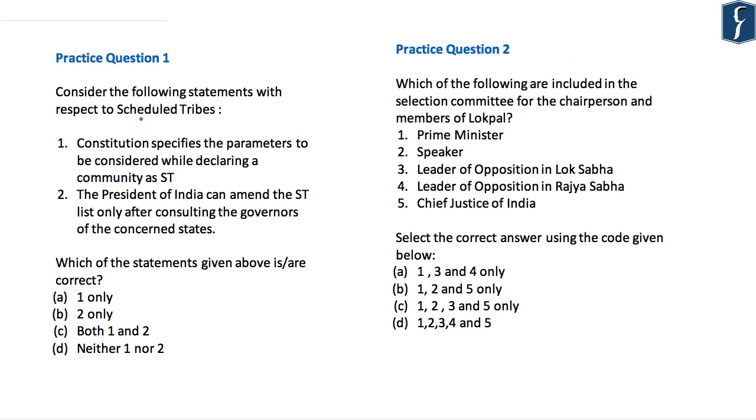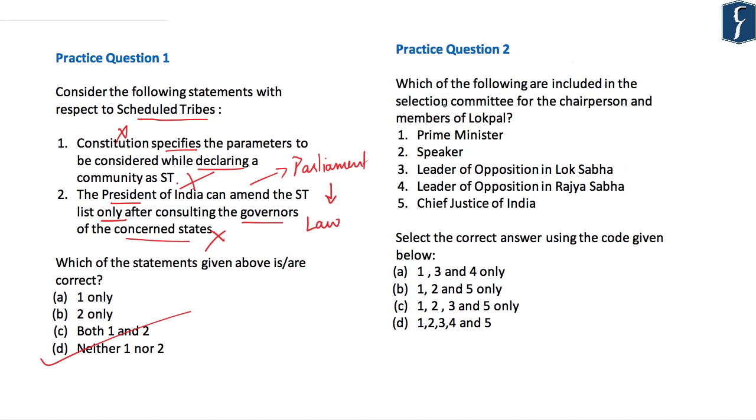Question number 1 is with respect to the scheduled tribes in India. First statement: the Constitution specifies the parameters to be considered while declaring a community as a scheduled tribe. This is incorrect. The Constitution does not mention any kind of parameters. Second: the President of India can amend the ST list only after consulting the governors of the concerned state. This is also incorrect. It is not the President, but the Parliament of India which can amend this list, that too through a law. Hence, the right answer to this question is D, neither 1 nor 2.